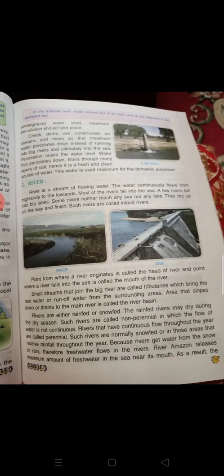So, the wells are being used in the form of tube wells, people have made tube wells there, and it is used for irrigation purposes, right? Now, the rainwater which percolates underground increases the water level, and that is the only way the water level can be increased. River. River is a stream of flowing water.